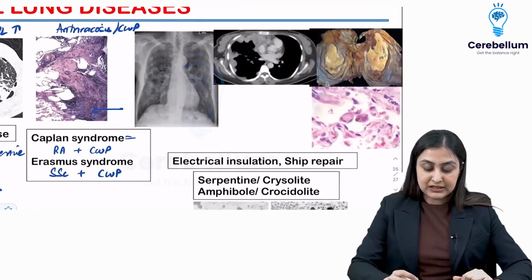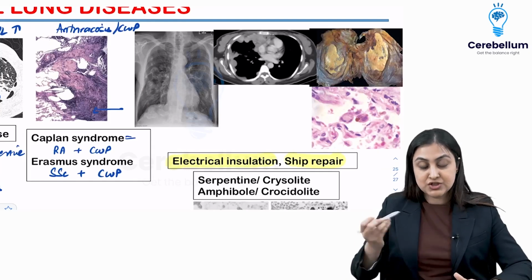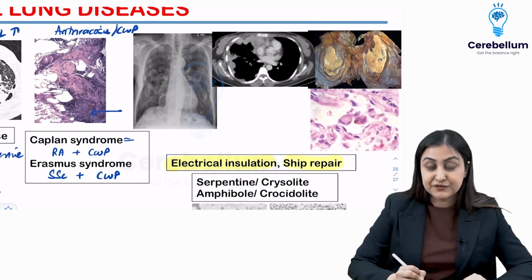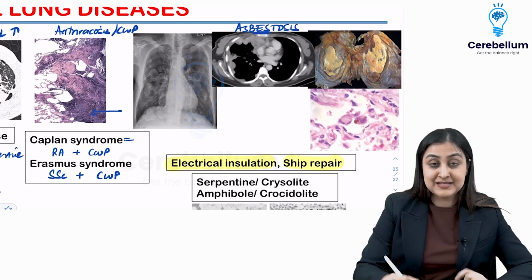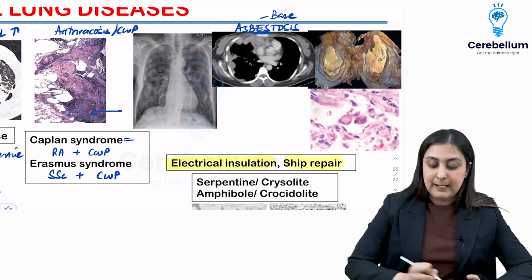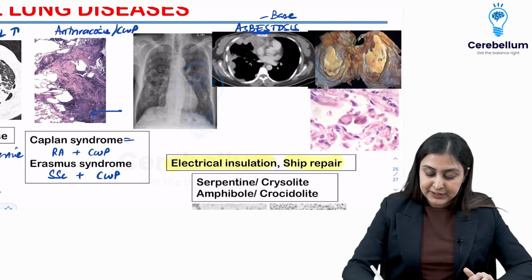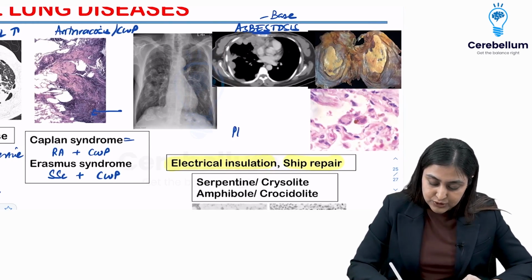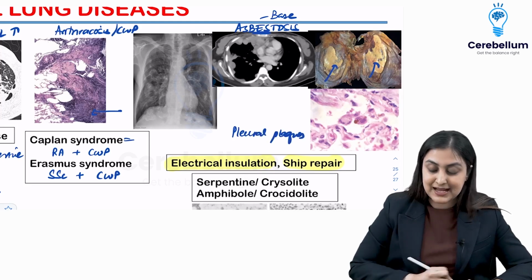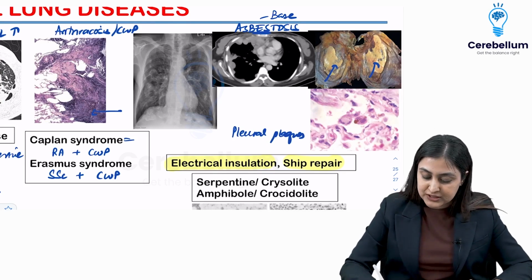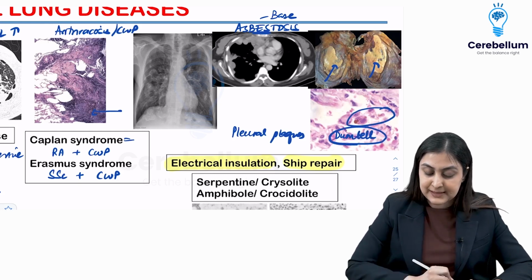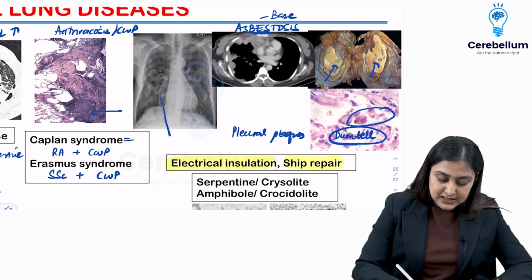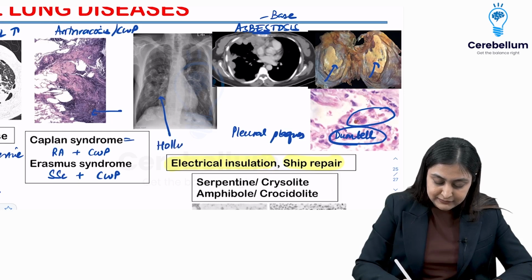Finally, very, very important, they give you the history of electrical insulation, ship repair, base of the lung is involved. This is asbestosis, right? So you can remember as base-estosis. All right. So the most common finding that you're going to be seeing here is the pleural plaques. So pleural plaques, this is a gross specimen showing calcified pleural plaques. Histopathologically, you can see these dumbbell bodies here. Okay, so these are dumbbell bodies that you can see. On the X-ray, these pleural plaques are going to show you this holly leaf appearance.